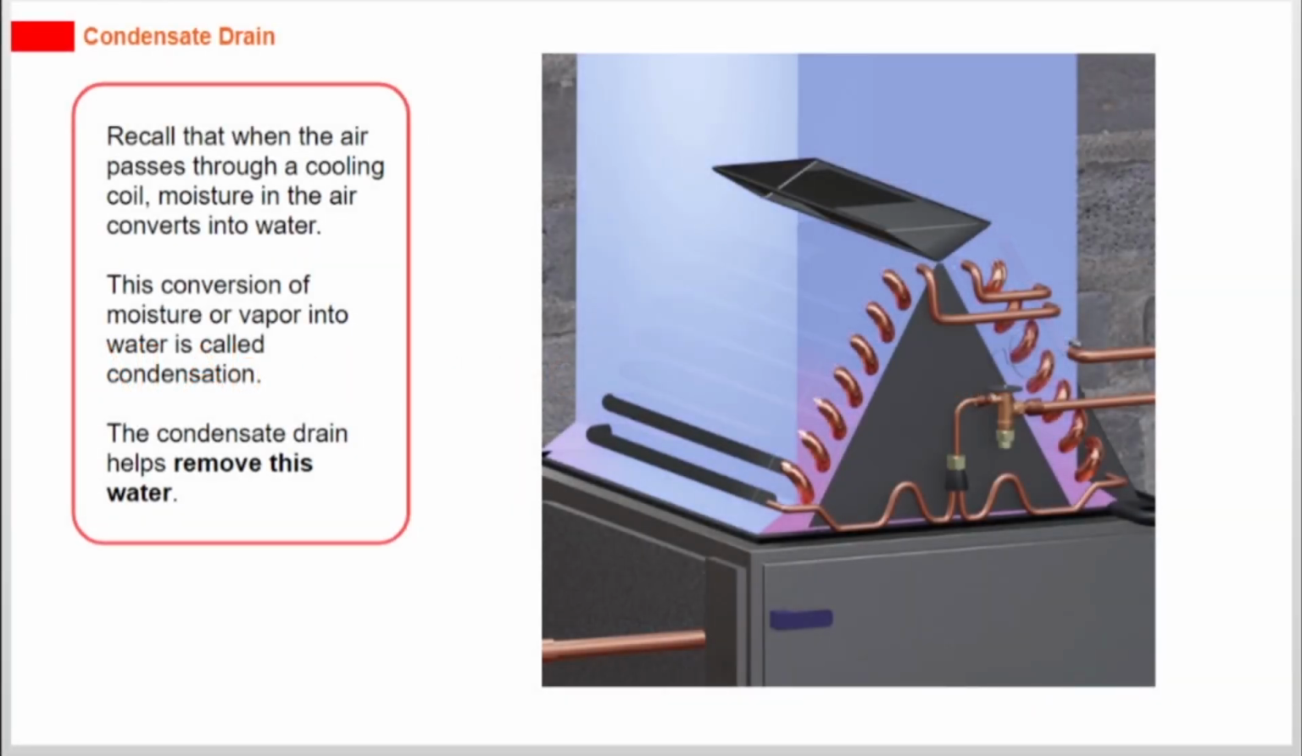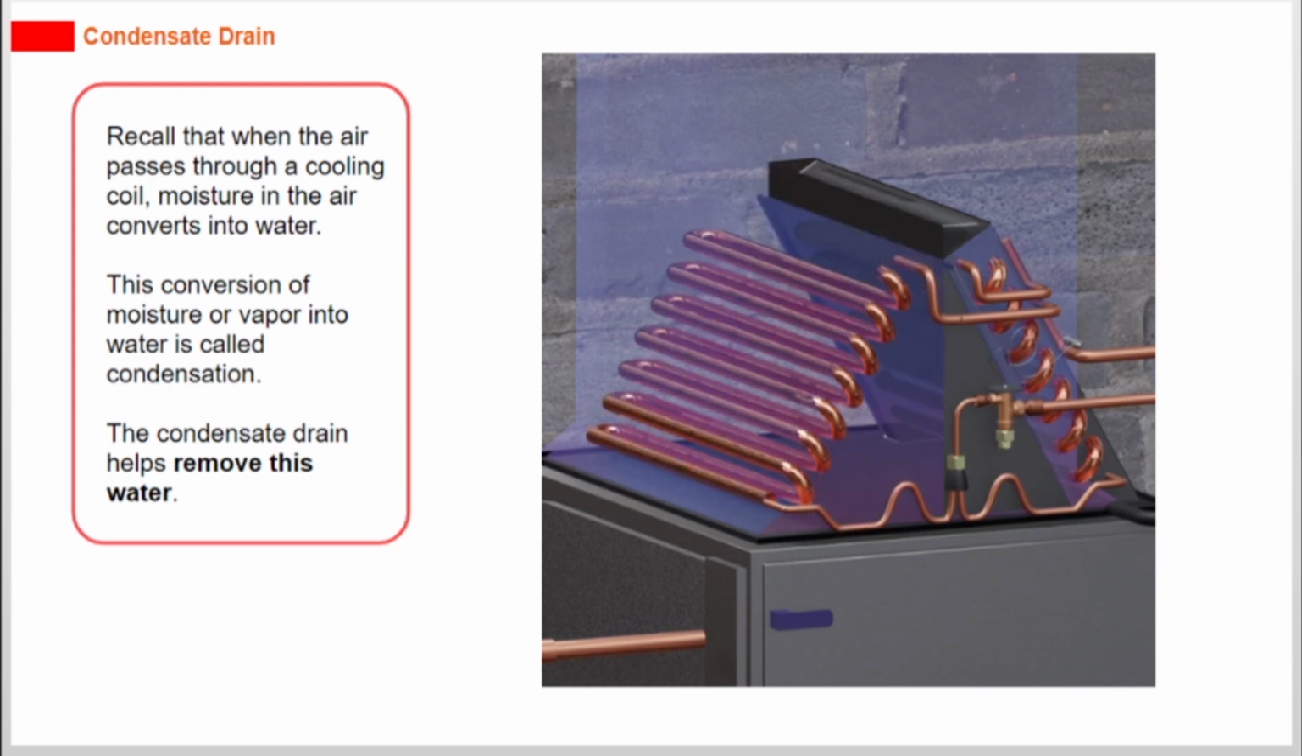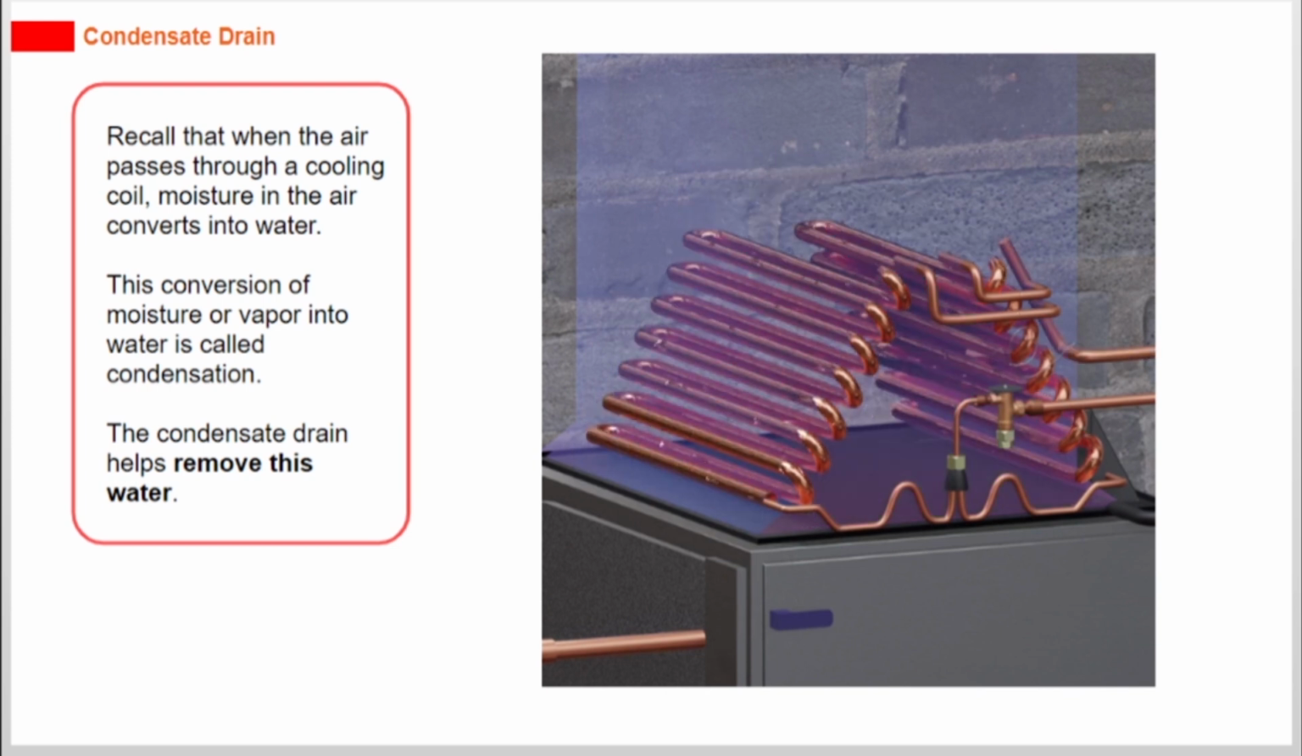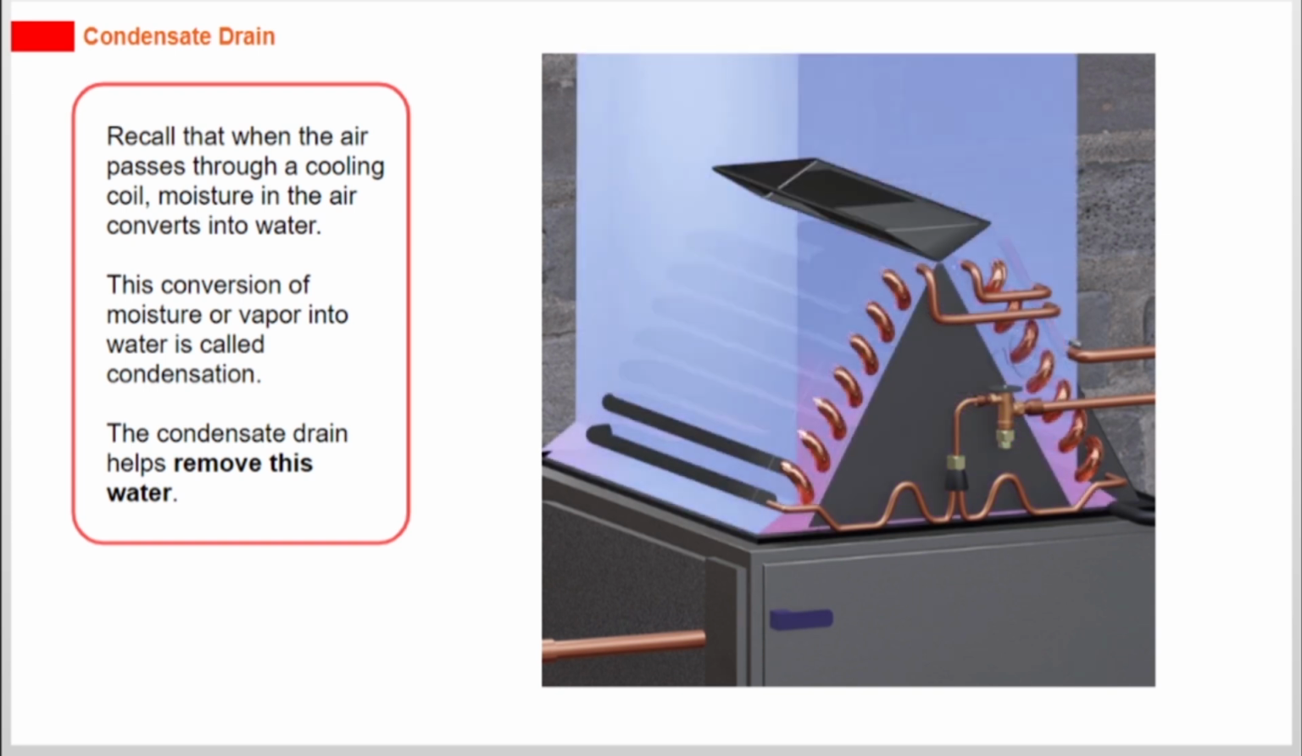Recall that when the air passes through a cooling coil, moisture in the air converts into water. This conversion of moisture or vapor into water is called condensation. The condensate drain helps remove this water.